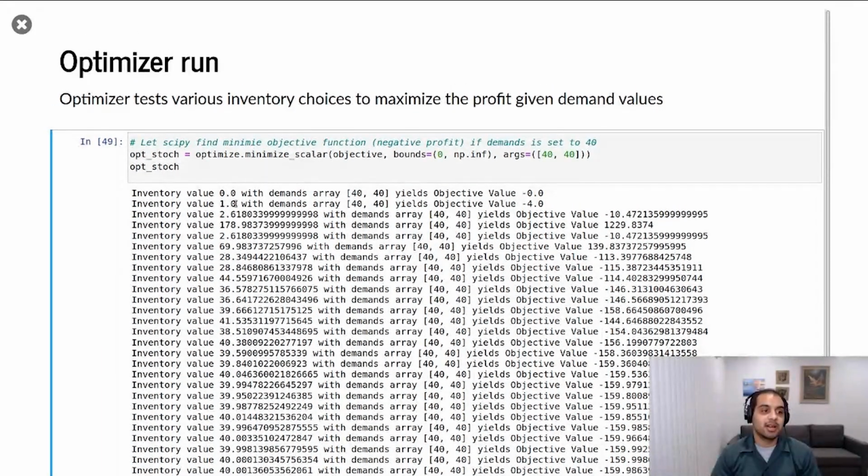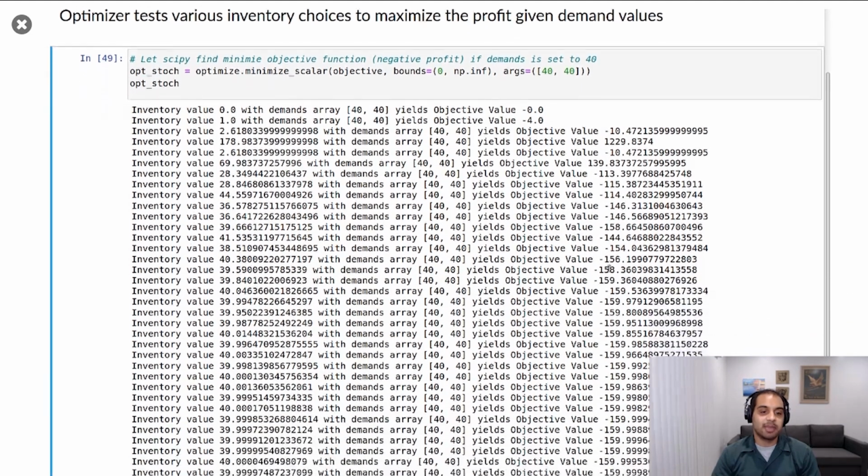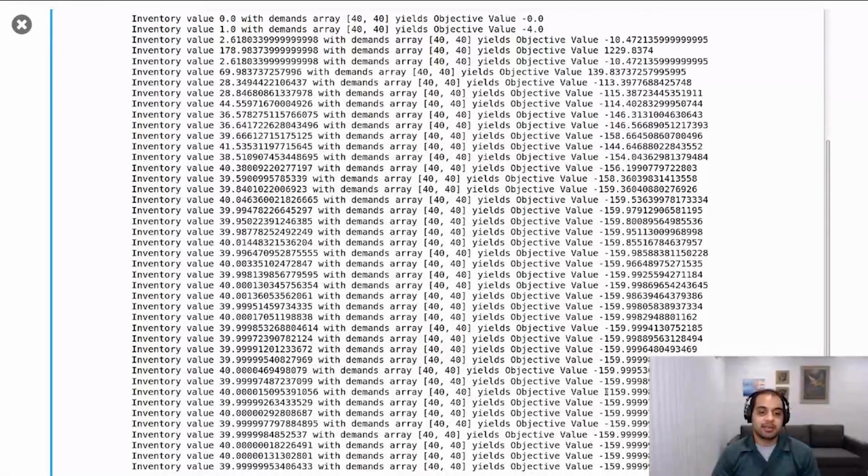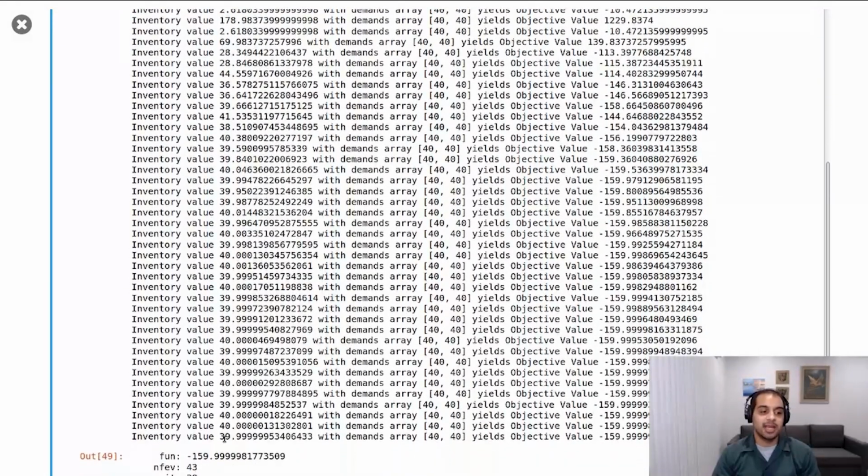So we see here the optimizer tries a value of 0 and it gets an objective value of 0. It tries a value of 1, it gets an objective value of -4. Then it tries a value of, let's say, 178, and it gets an objective function value of 1,300. This is not good. We don't want higher numbers. So it then goes back on the other extreme to 2 and gets a number of -10. And then after bouncing back and forth, converges on a particular minimization that unsurprisingly ends up at 40. The same answer we had before the optimizer and the obvious answer.